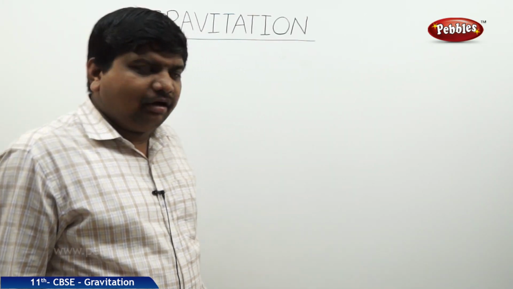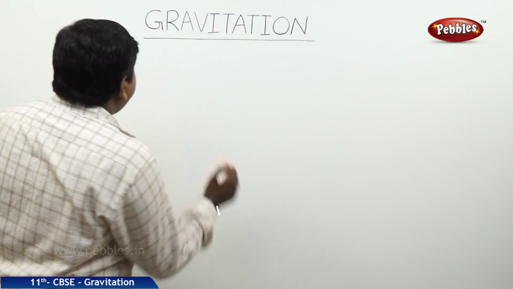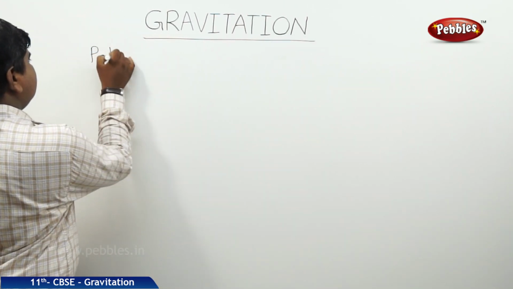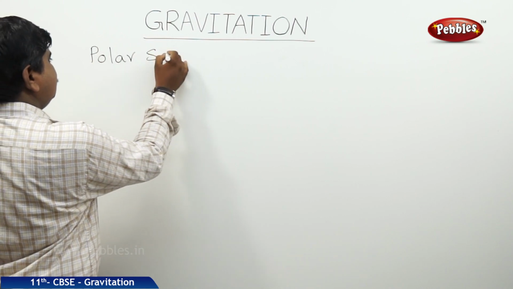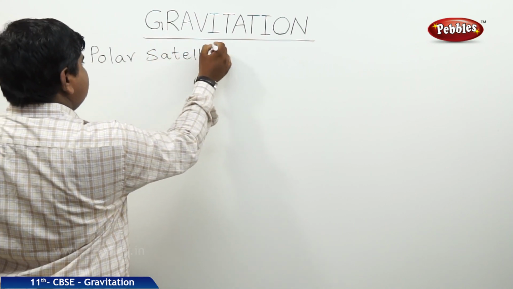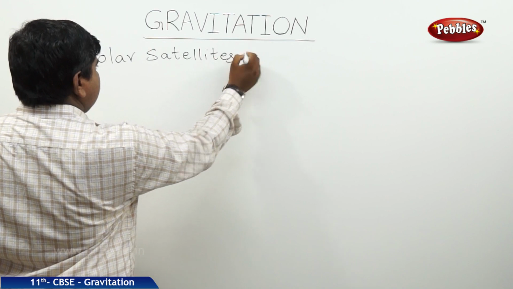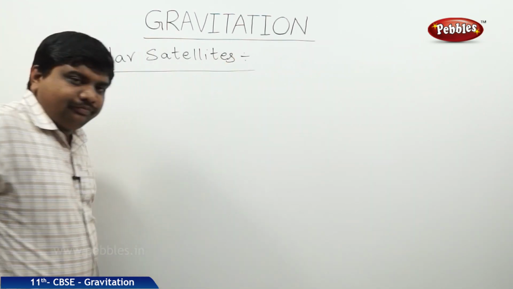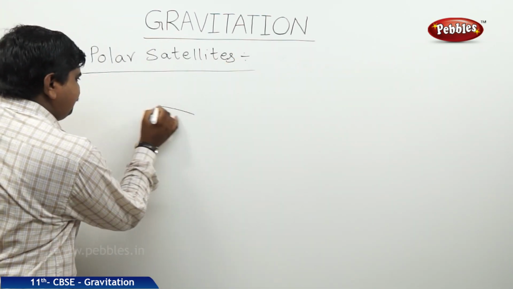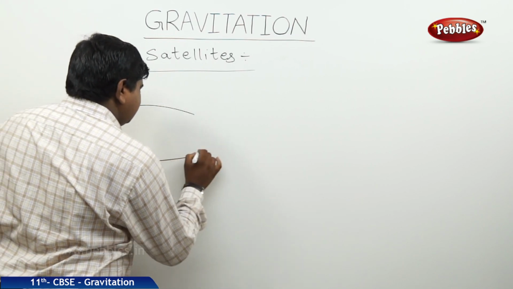The next category of artificial satellites are polar satellites. This is the shape of the earth's orbit around the sun.